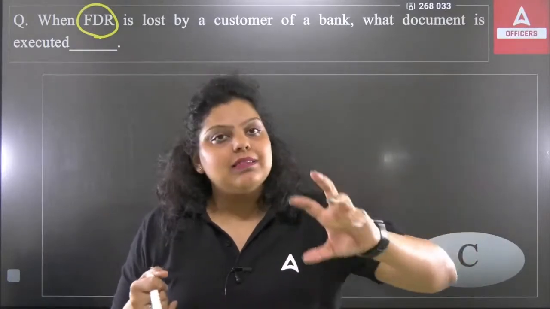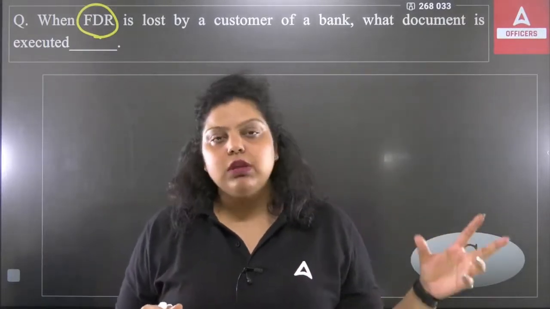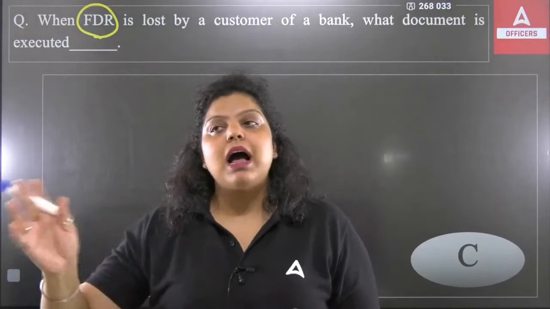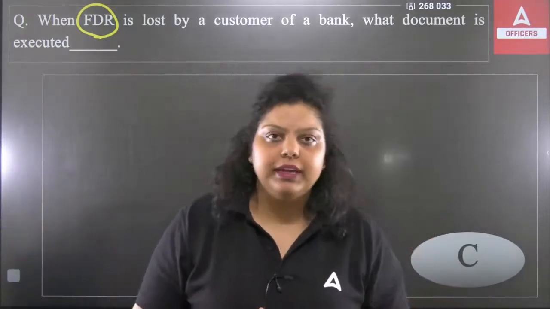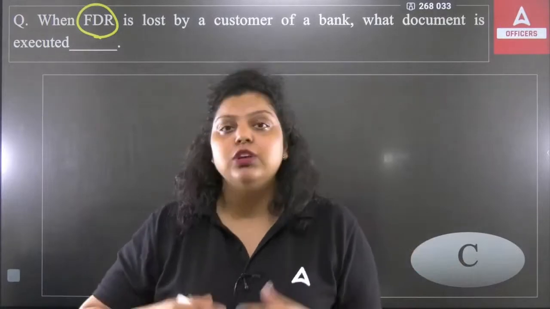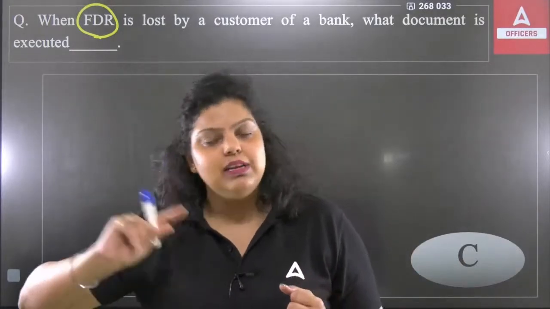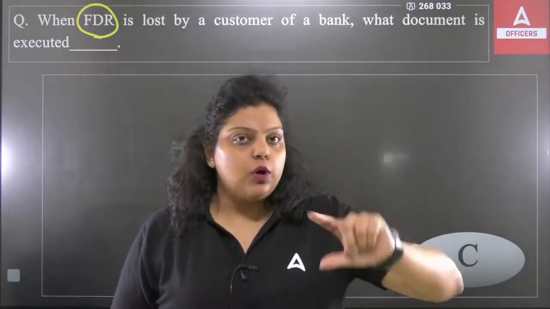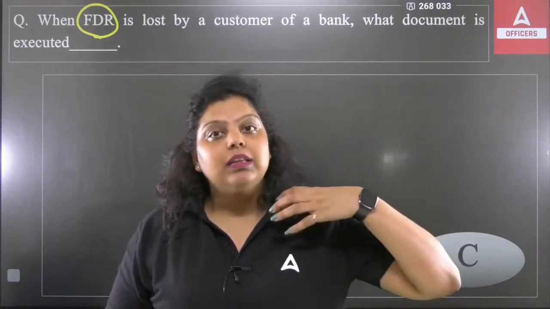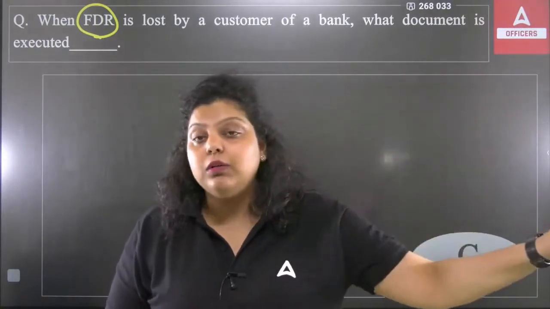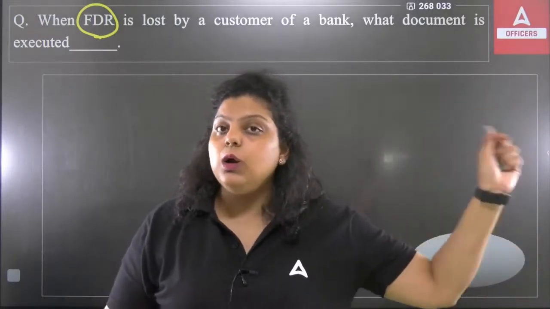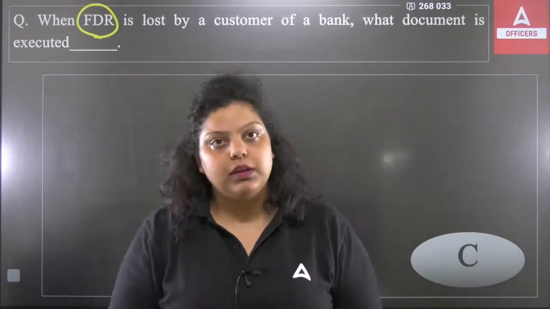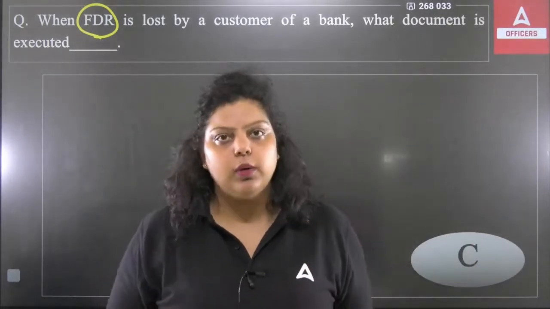Now I went to the bank and asked for a duplicate document. I asked for a duplicate fixed deposit receipt. Sorry, I am asking the bank for a duplicate demand draft. I am asking the bank for a duplicate check. Let's say for example, in that situation, can the bank say no to me? Obviously not. Bank will definitely provide me the duplicate document, but there is a risk for the bank. What if the original document which the bank has given me was found by another person, and he or she took the money of that particular document? In that situation, the bank has to face the loss. The bank has to pay 2 times the money of the particular document.